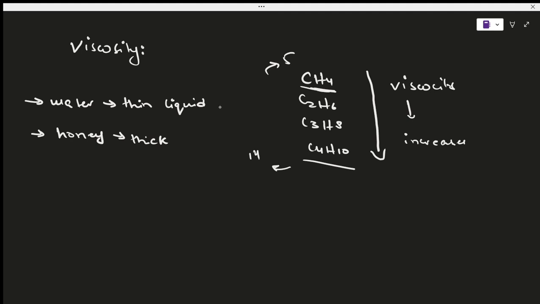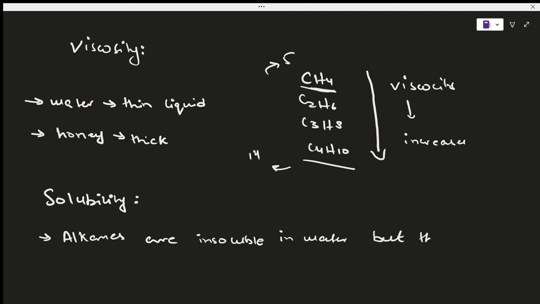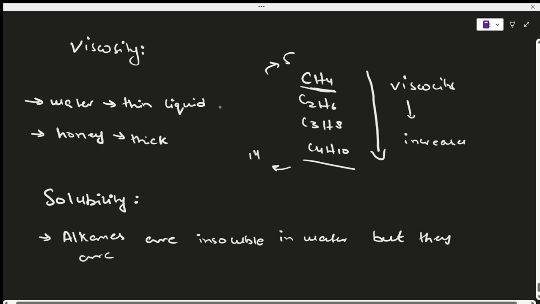Okay, this is one. Now the last thing is solubility, and this is pretty straightforward. We say that alkanes are insoluble in water, but they are soluble in most organic solvents. And you really have to study this in terms of theory only.